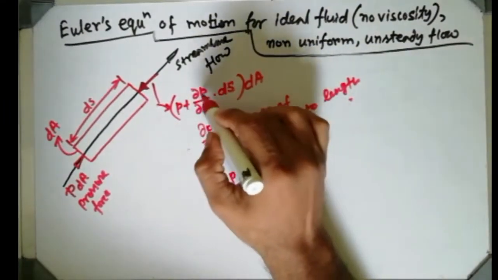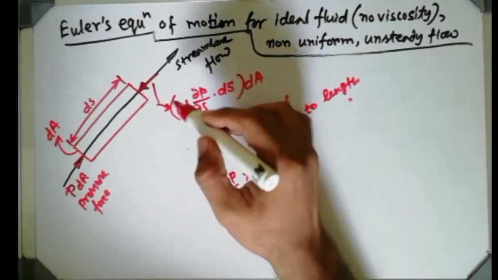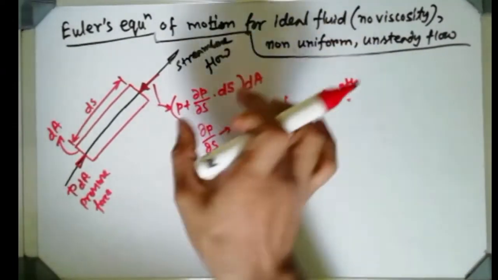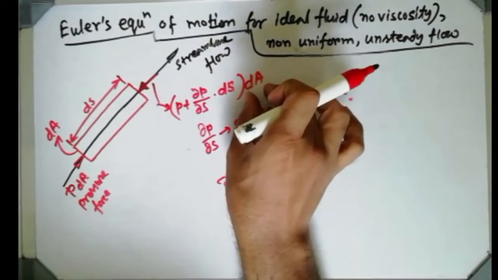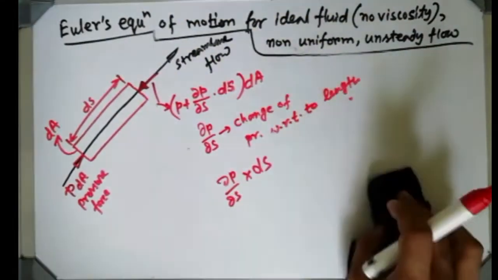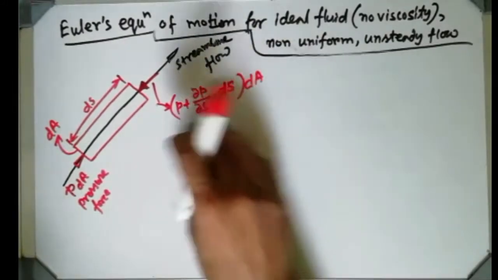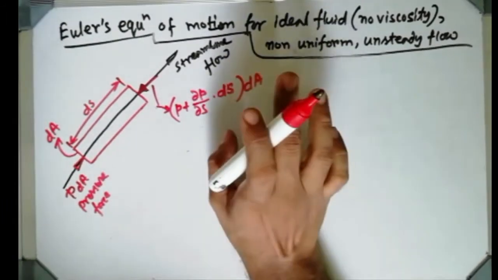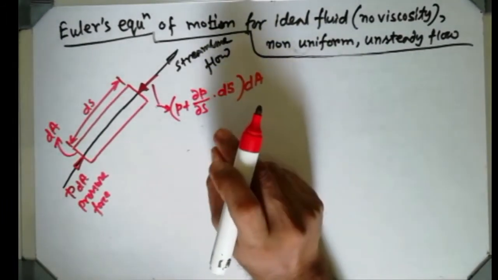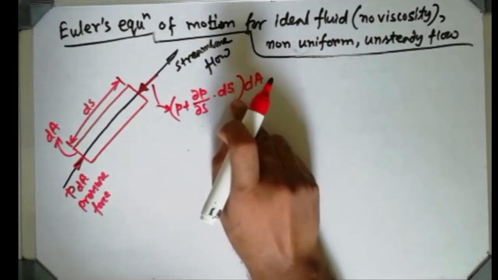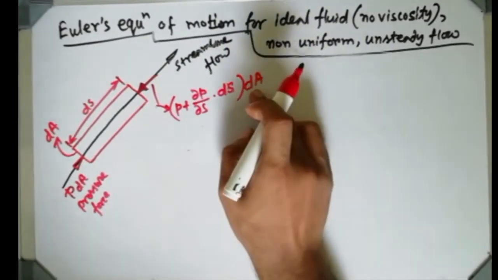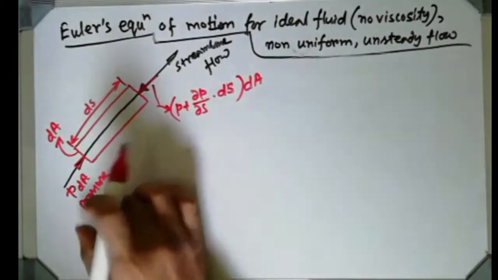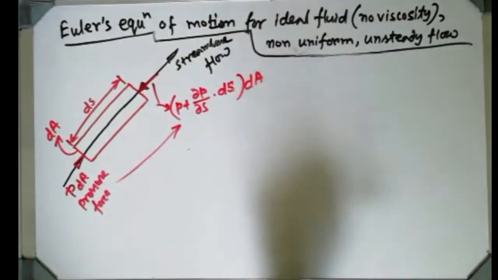That's why P plus del P del S into ds is the pressure acting in this direction, and if you multiply it with the area, that will be the pressure force. Is it understood or not? In simplified form, del P del S is a very small change for a small length. For ds length, ds is multiplied, and dA comes in for the conversion into force. So that is also a pressure force, one at the inlet and one at the outlet.